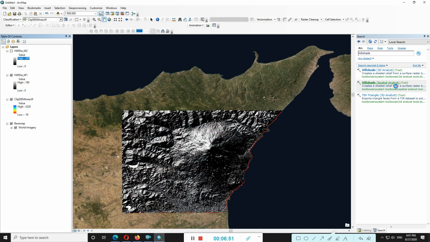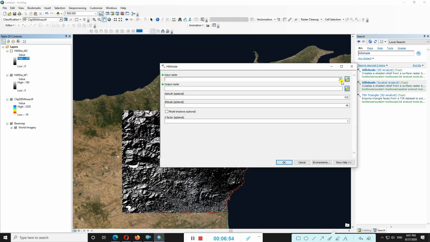Again we are doing another practical. Add here the DEM data. The altitude is 35. No, add here the shadow mode.